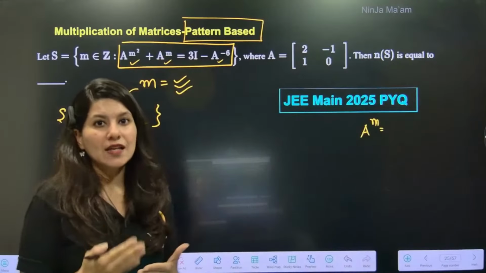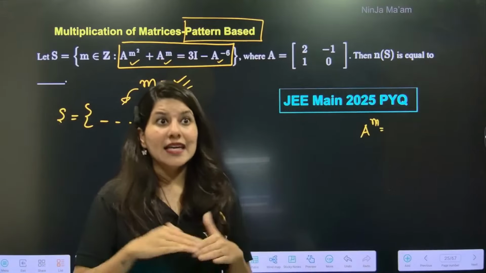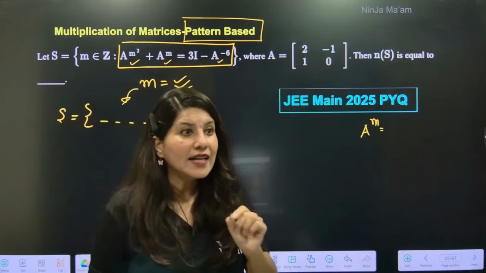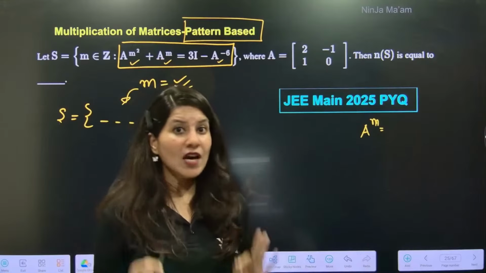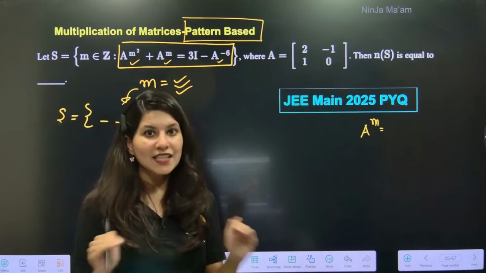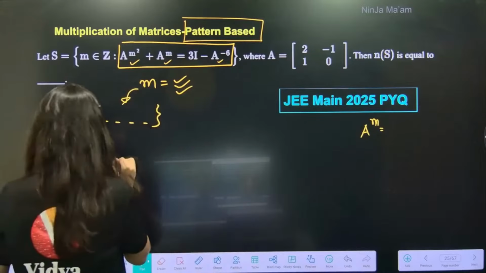By calculating A: we need to calculate A square, then A cube, and eventually we need to observe and write A power m. If we are able to do that, then the whole question will be sorted, decoded, killed. Okay, are we ready for it? So A is there.